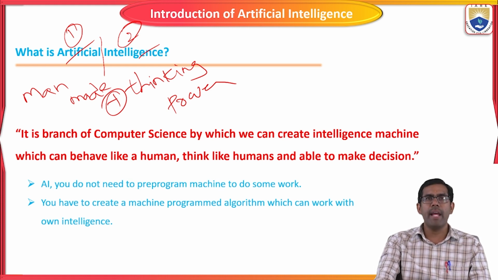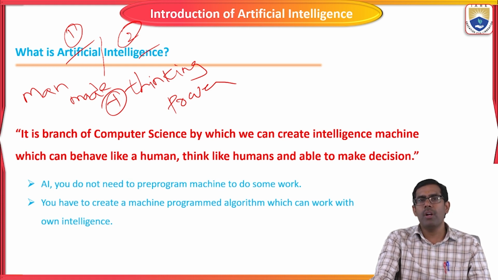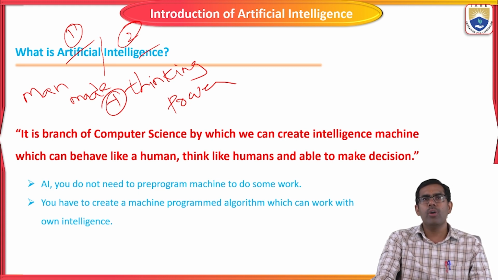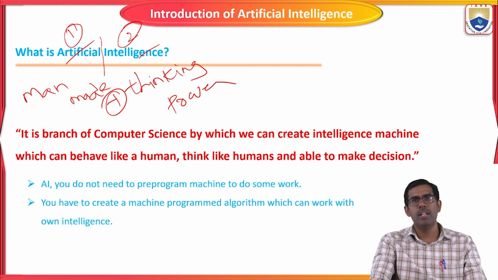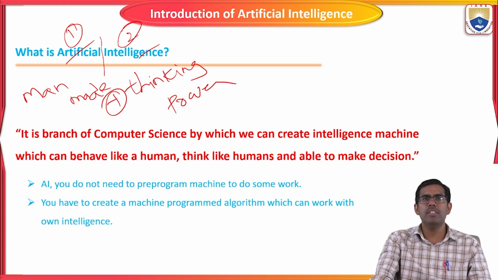The next one is the basic definition of artificial intelligence that everyone knows. It is a branch of computer science by which we can create intelligent machines. The machine that humans devise should behave like a human. How humans think and take decisions according to problems, it should behave like that. It should take its own decisions based on the problems. This is a simple definition for artificial intelligence.